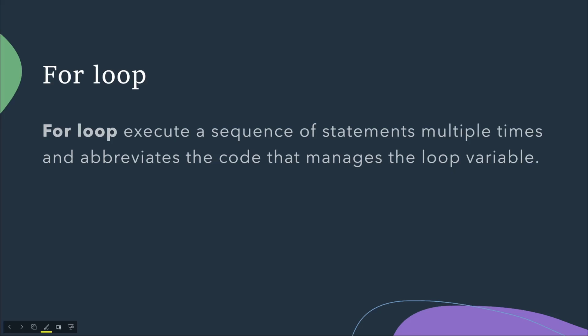Let's think practically. Does the loop variable matter to this? Okay, let me just try.